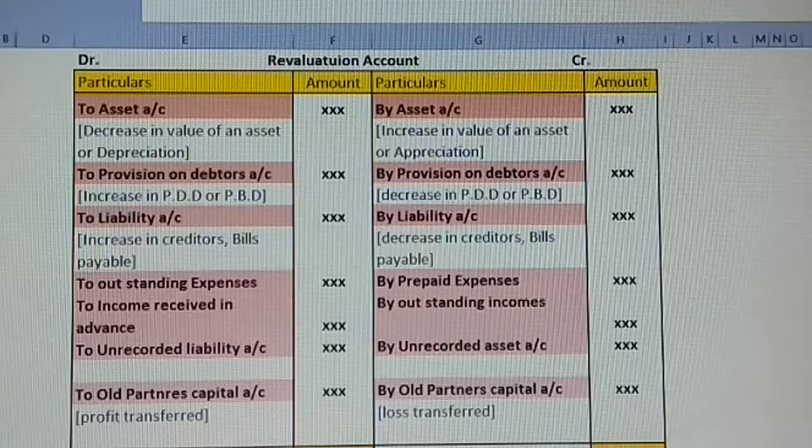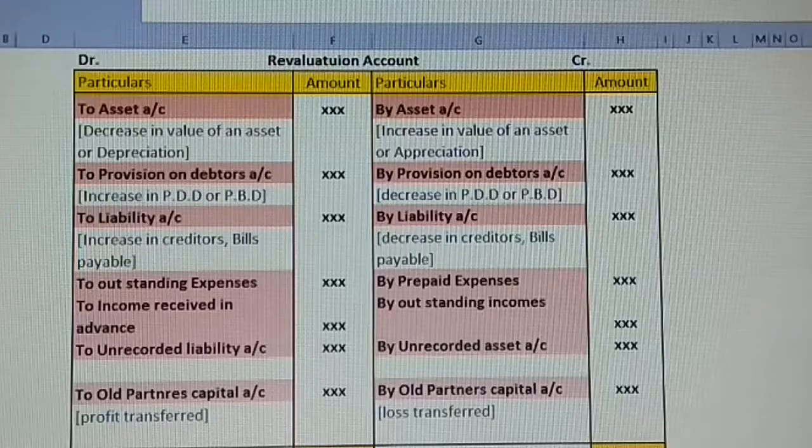Similarly, if there is a decrease in the value, as I said, your current market price of the asset is 8,000 and the difference is going to be 2,000, as the book value of the asset is 10,000, which means 10,000 minus 8,000, 2,000 is going to be a decrease in the value of the asset. So that decrease or depreciation, I'm going to take it on the debit side because it is a loss for us. Imagine if you have decided to sell the asset, so what could happen? It could be a loss. So that is why we are revaluing.